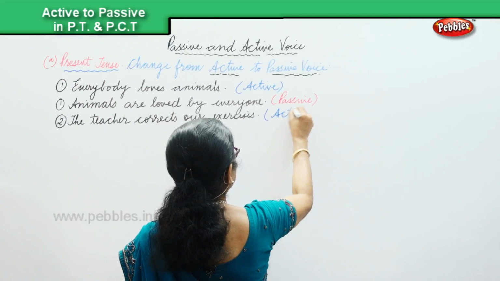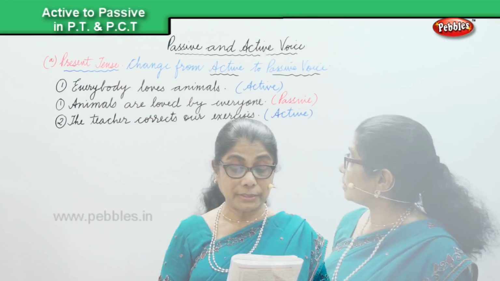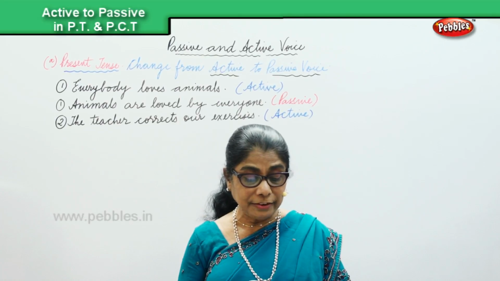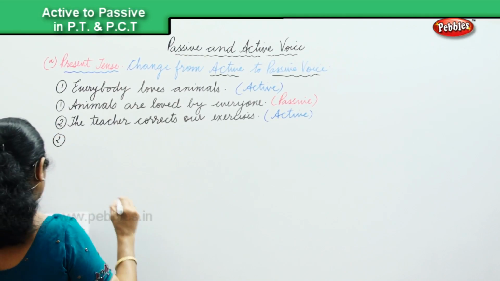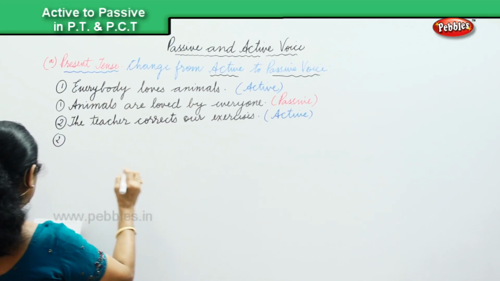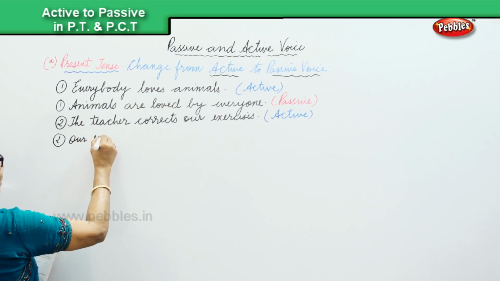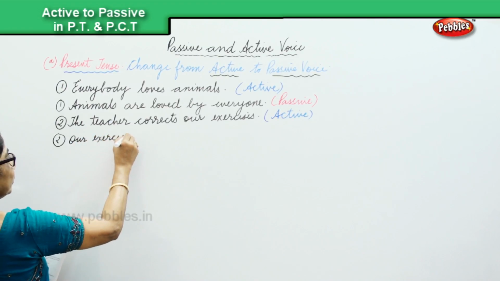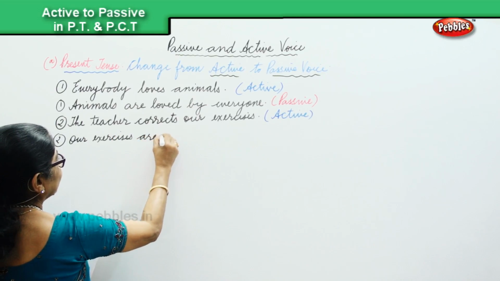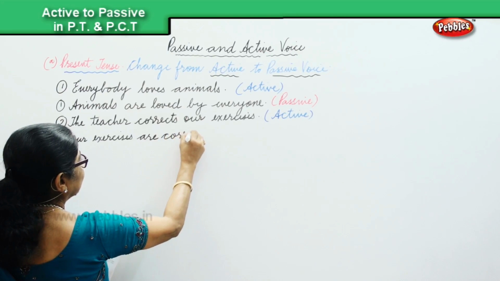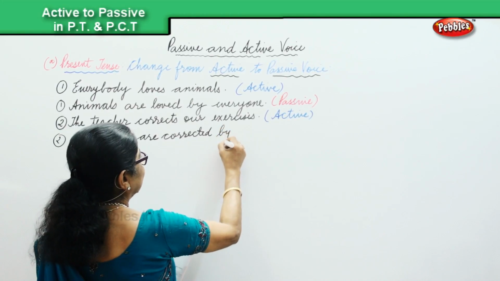Now we will change into the present tense into the passive voice. Our exercises, that's in the active, and when we go to the passive voice, our exercises are corrected by the teacher.